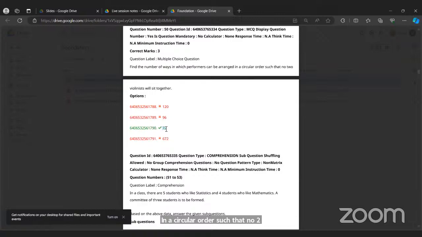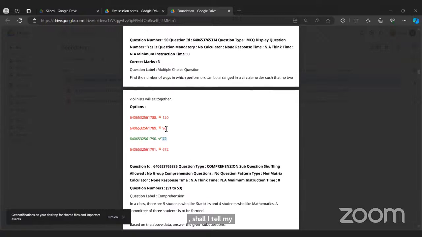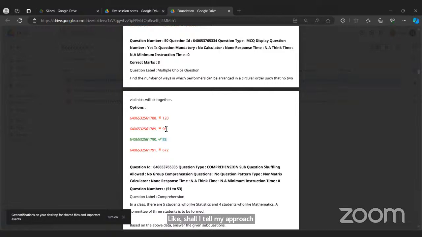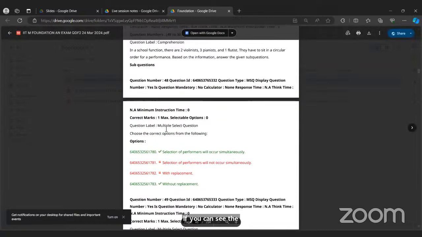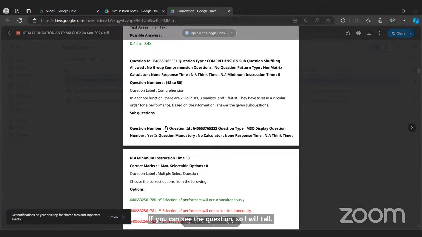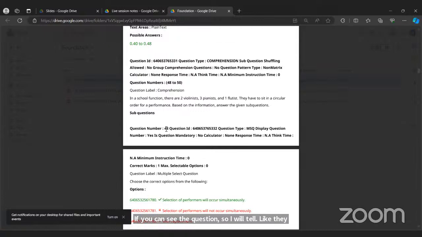Like, shall I tell my approach, sir? Yeah, you can tell. So we can arrange the remaining four members in (4 minus 1) factorial divided by 2 factorial ways, sir. If you can see the question, they asked that no two should sit together. So what we will do, we will arrange first the 3 factorial, which is 6.